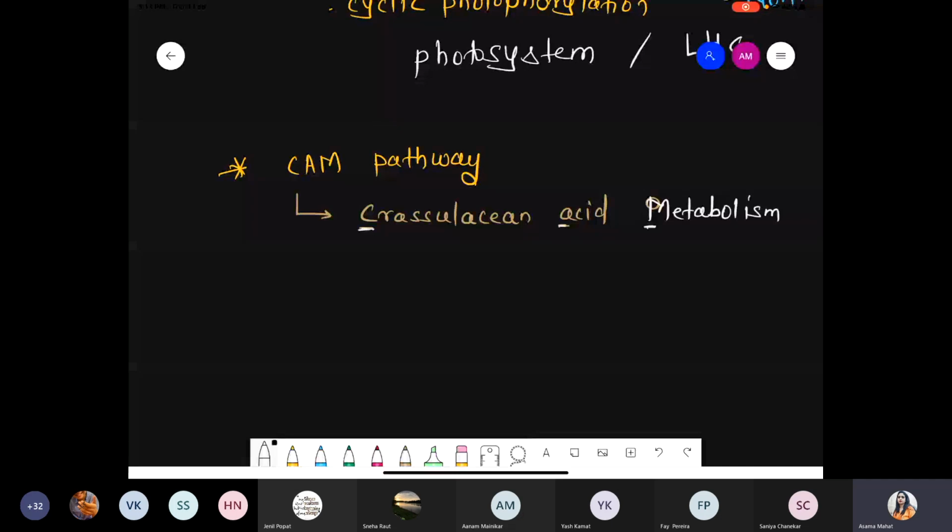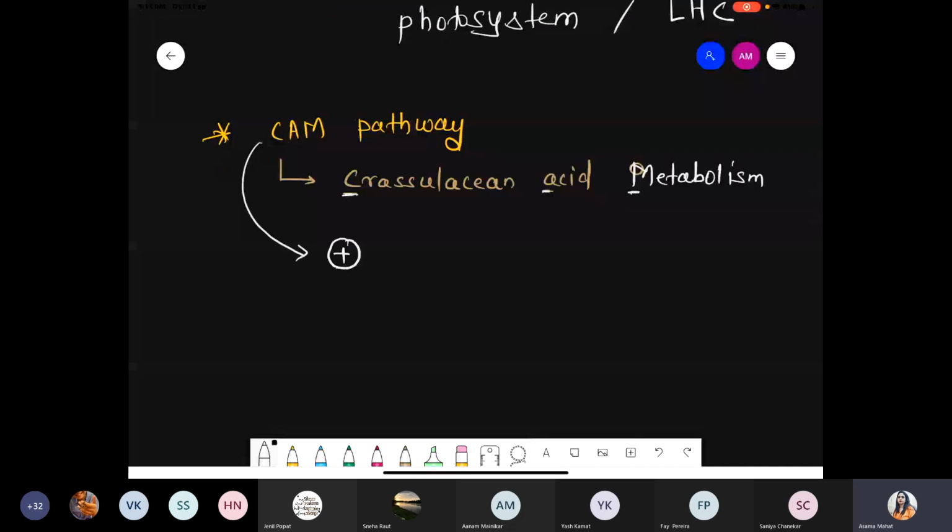Now, as we discussed in the last class also, the CAM pathway is present in plants having the tendency to grow in arid regions. Arid region means exactly dry, a region where water is present in less amount. Water is a limiting factor. So if water is less, we can say they grow in the arid region. Some examples we saw: agave, euphorbia, pineapple. Then the lily family, that is the lily flower. Again opuntia, that is cactus. These are a few examples which come under the CAM category.